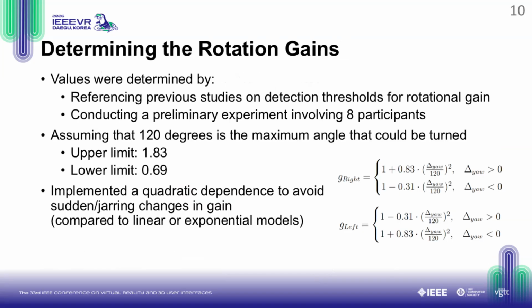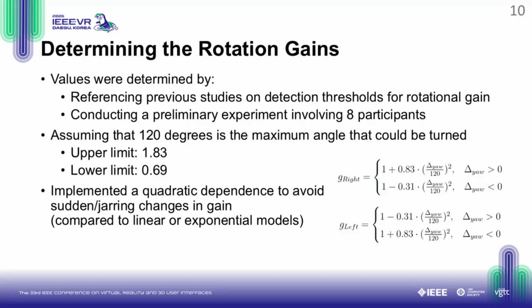To ensure these gain adjustments remain imperceptible to the user, the upper and lower limits were carefully determined by referencing previous studies on detection thresholds and by conducting our own preliminary experiment. Assuming a maximum turn angle of 120 degrees, we set the upper limit to 1.83 and the lower limit to 0.69.